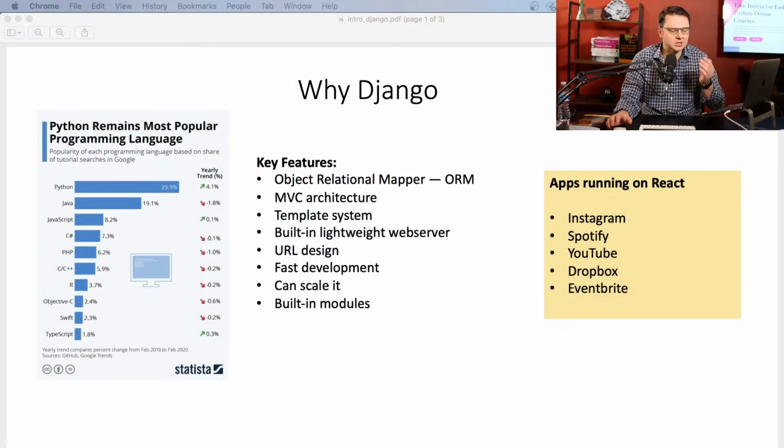And first question first, why Django? Now, there are a couple of reasons why Django is so popular. First of all, it's popular because it's a Python framework. And obviously, Python is the leader, number one among all programming languages.